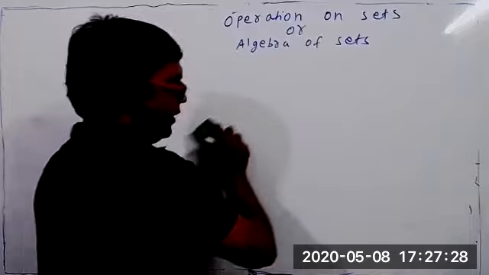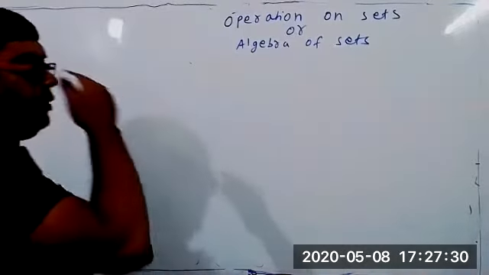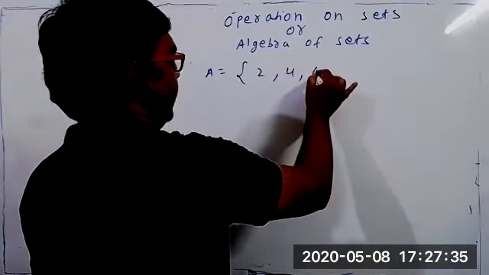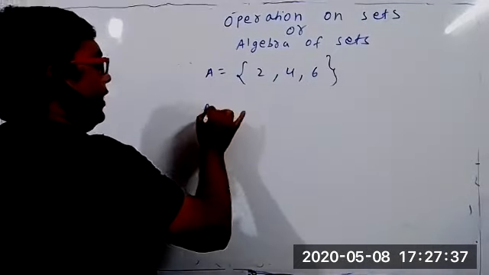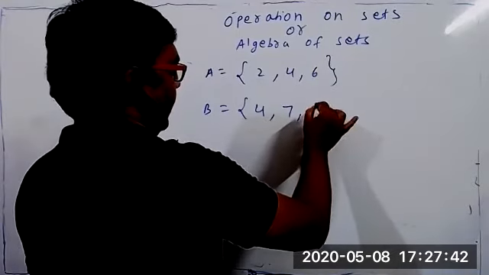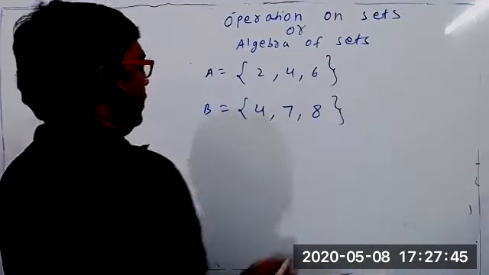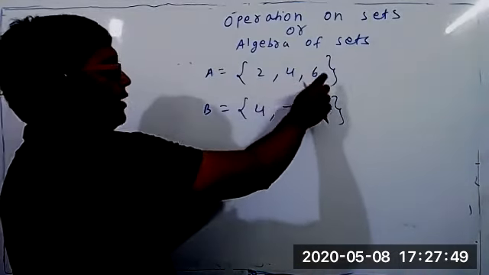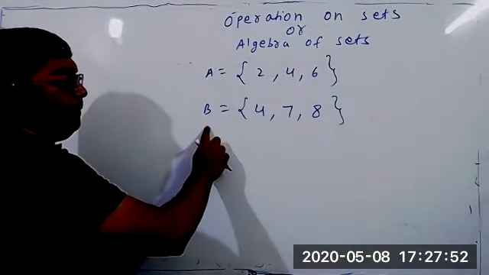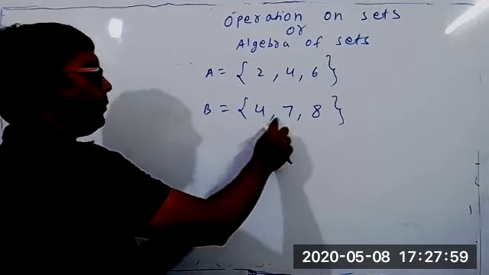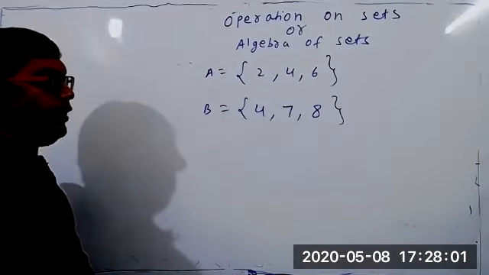Student, as I told you earlier also, definitions are more important. Suppose set A is 2, 4, 6. Set B is 4, 7, 8. Pay attention on the board. Set A is 2, 4, 6. What is set B? 4, 7, 8. Then we can find A union B.